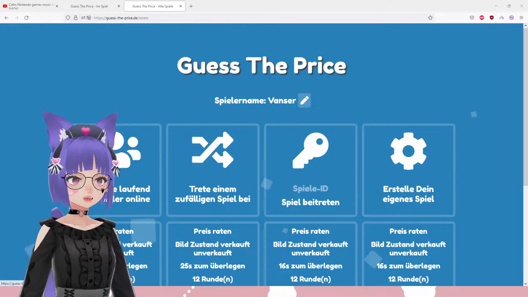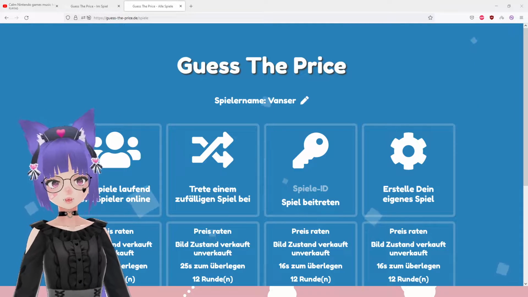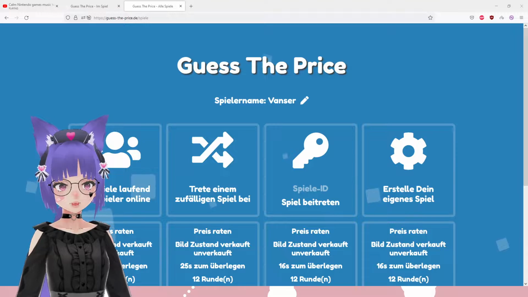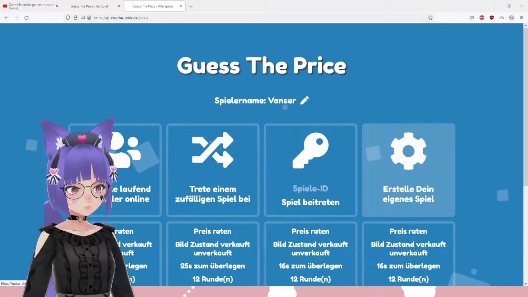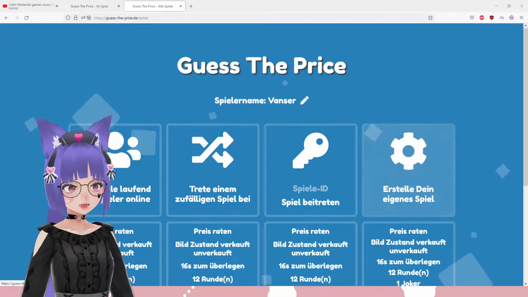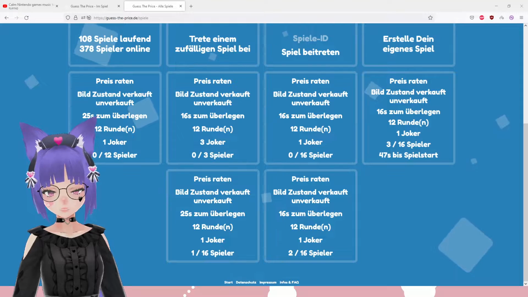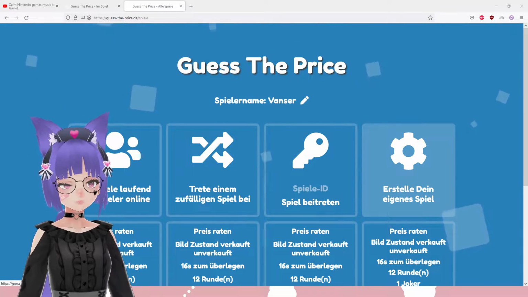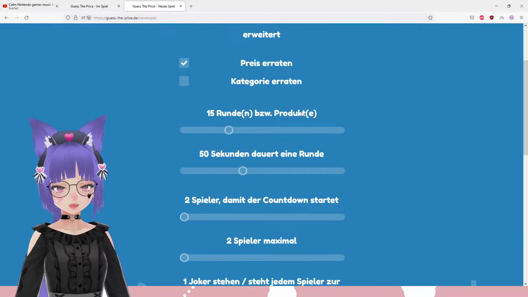It's like a game site or a normal website where you can guess the price of eBay articles. I think it only uses German ones, but maybe it also uses articles from other countries, but obviously it's a German site, it's in German. I don't know if you can also change the site to English. I don't think you can, but I'm pretty sure in English there's a certain site that probably does the same. I'm not quite sure about it though.